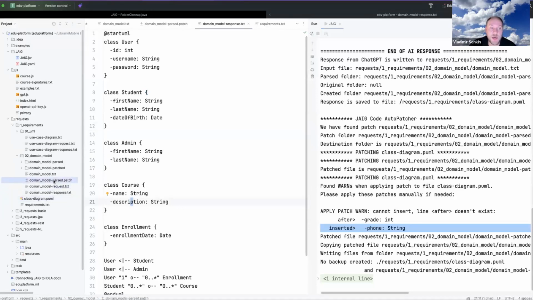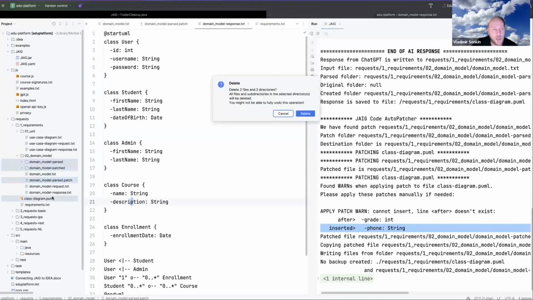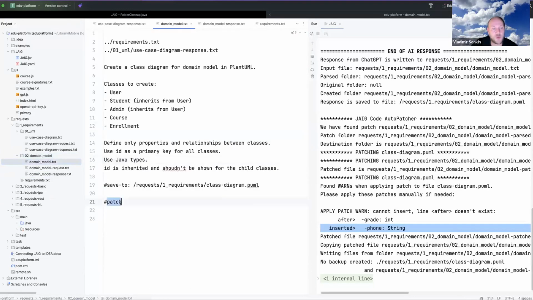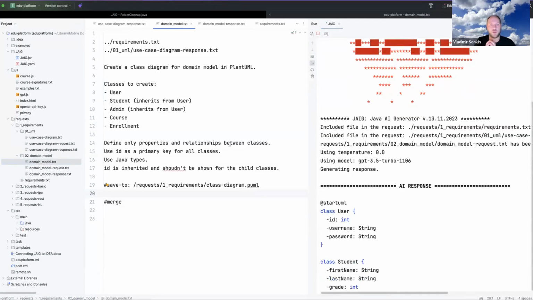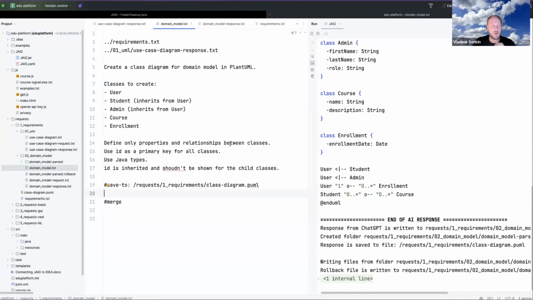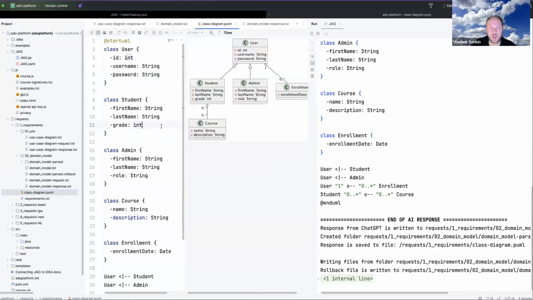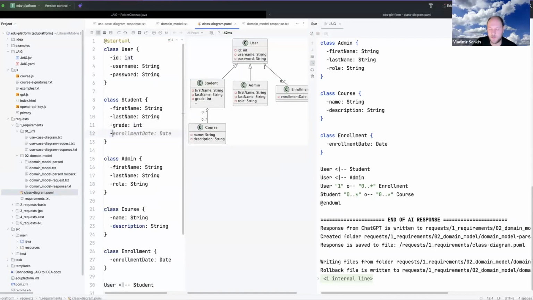So what other mechanism can we use instead of patches? We have created another mechanism. Now I will remove all this code and demonstrate merge. So what is merge? Let me first generate the initial response, and then we will make the change. So this is the initial result, the class diagram, and now I add some change. For example, I add phone here.